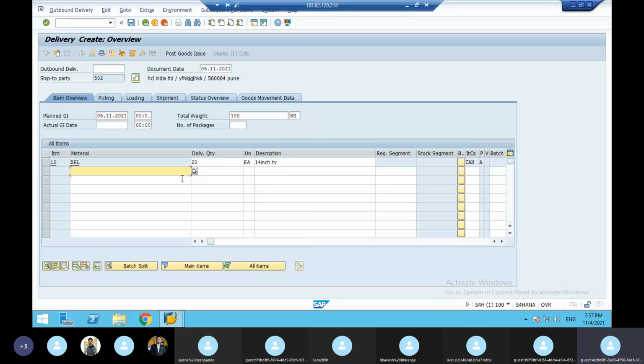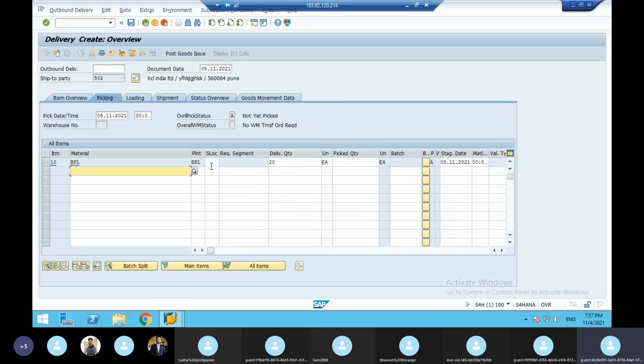How much you ordered, that much you have to pick. That is called picking. So picking from where? Picking from the storage location that is inside the plant. So the plant is BPL. Once you pick the material from that particular storage location, you have to make a pick here. When you give the storage location, you have to pick 20. Why? He ordered 20. Delivery is going to be 20. Picked should be 20. If you pick 20 only, you can deliver.